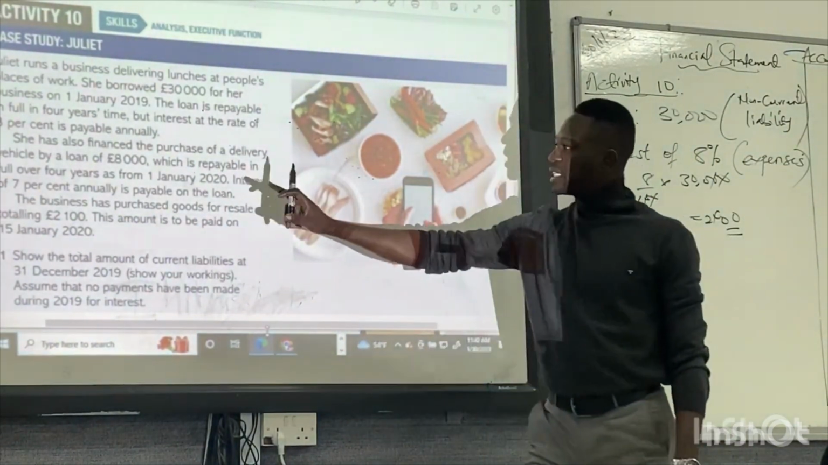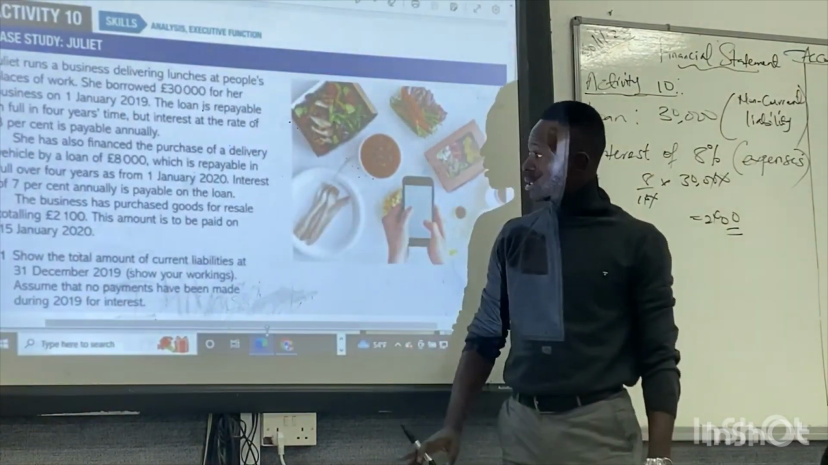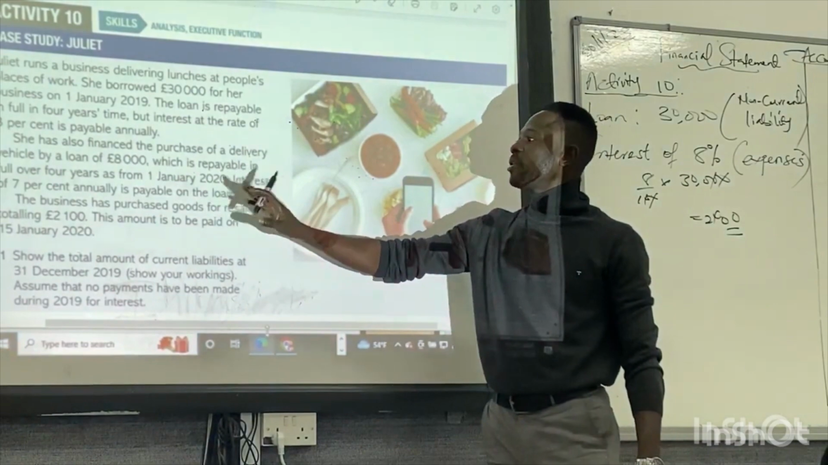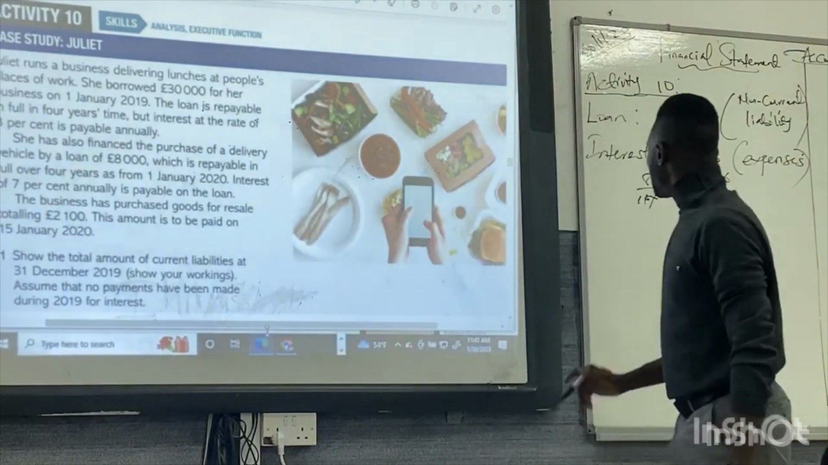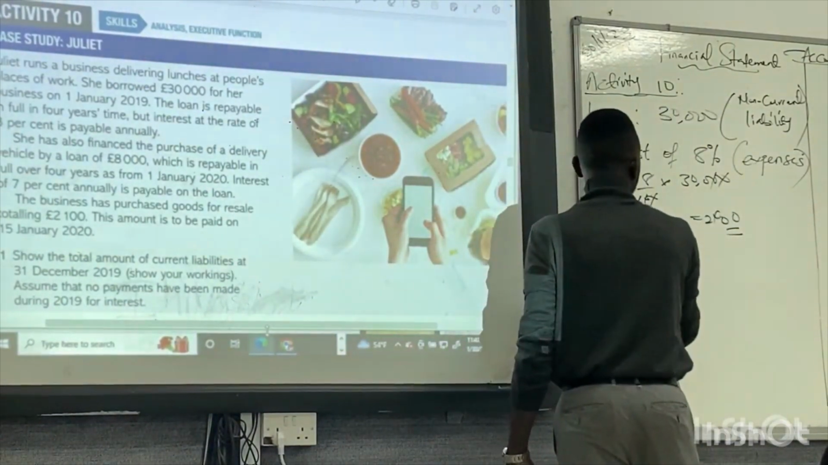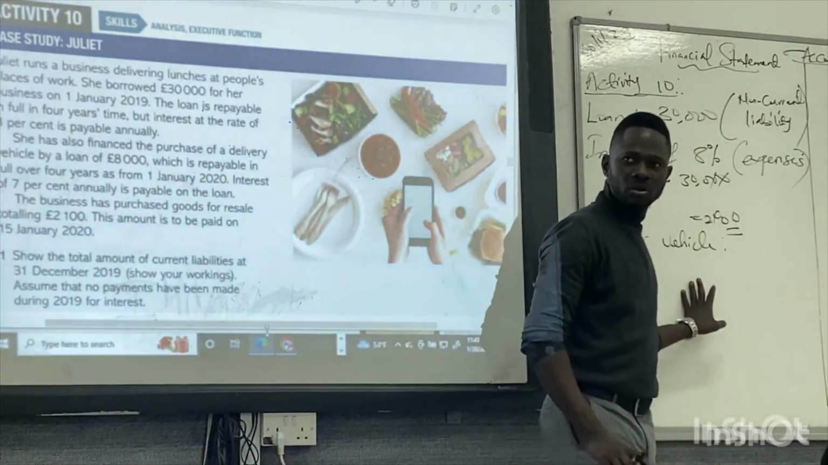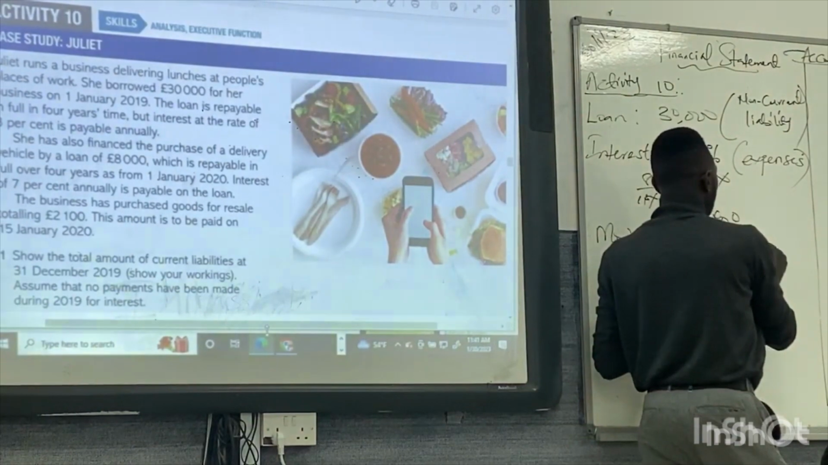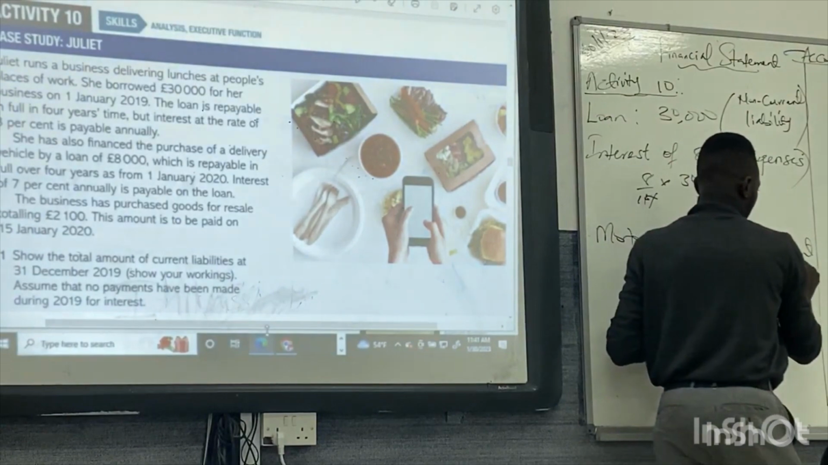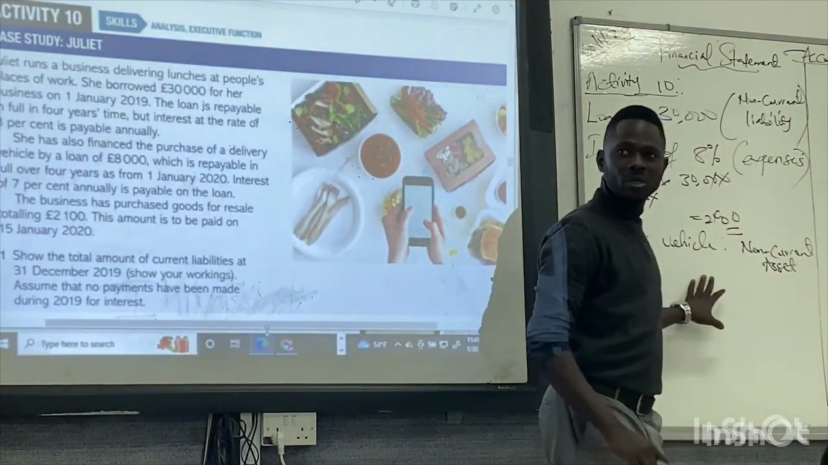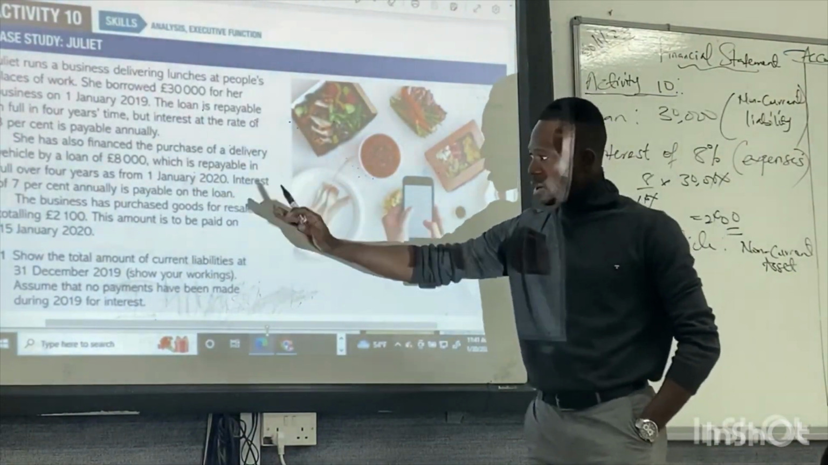That is done. Then she also financed the purchase of a delivery vehicle by a loan of £8,000, which is repayable in full over 4 years as from 1st of January 2020. Interest payable of 7%. So there is a motor vehicle here. For the motor vehicle, it is an asset for the business, yes or no? So it's a non-current asset. I think this is clear. With another loan, with 7% interest to pay.